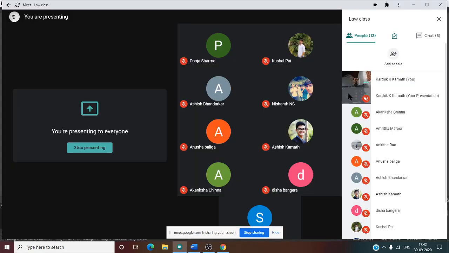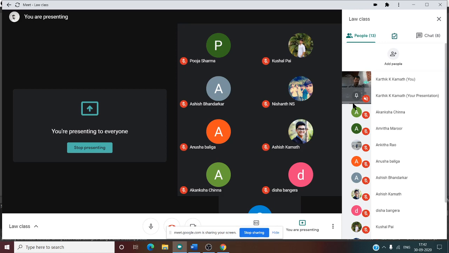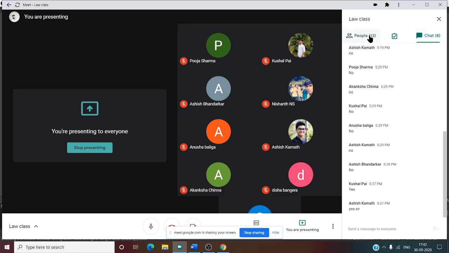See, the first thing you can say is which is a criminal act. Coercion or undue influence? Which is a criminal act? Coercion. See this, Ankita and Nishant are saying coercion. Coercion is a criminal act, but undue influence is not a criminal act. So that is one difference, isn't it? Like that, we need to find out the differences.